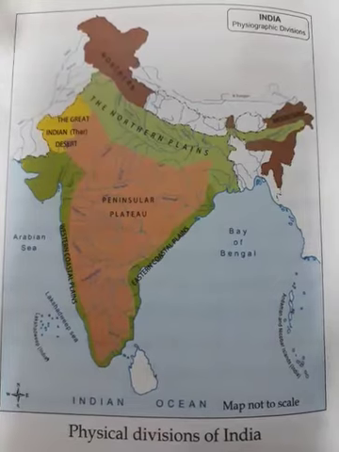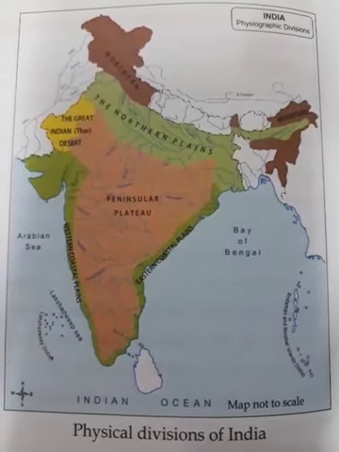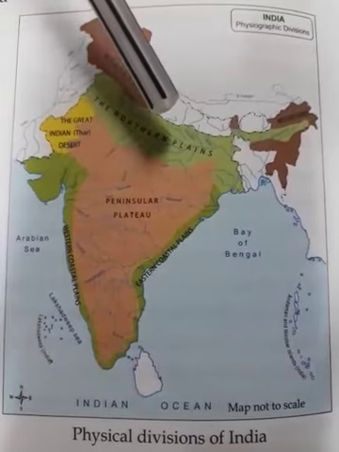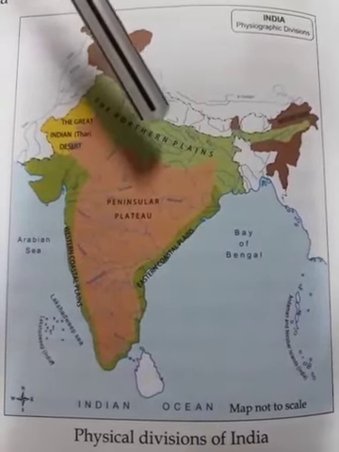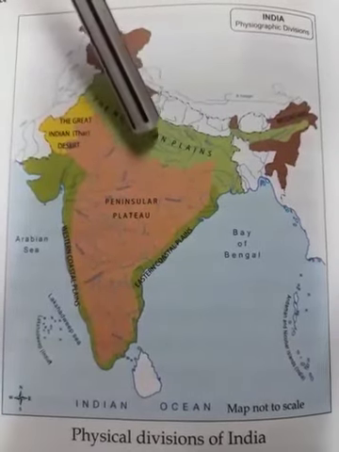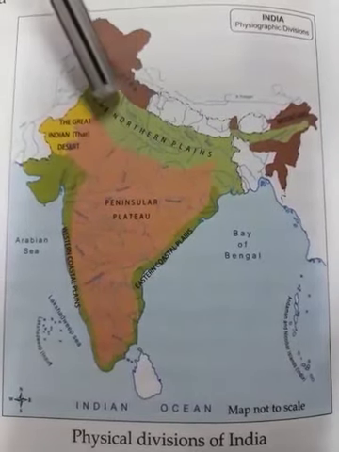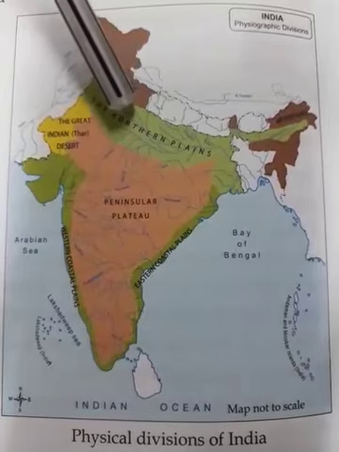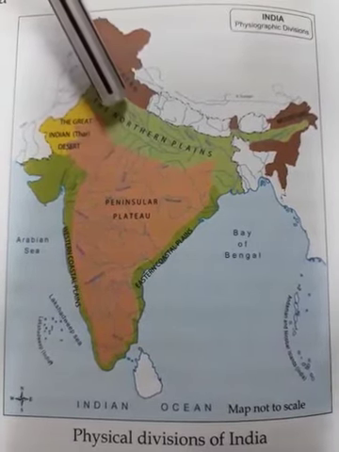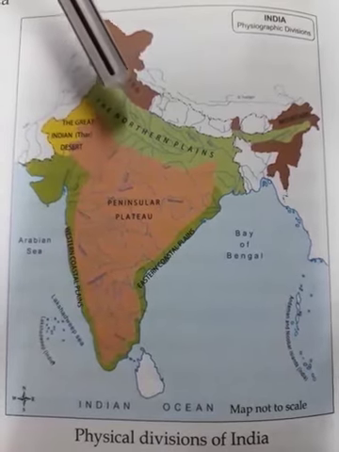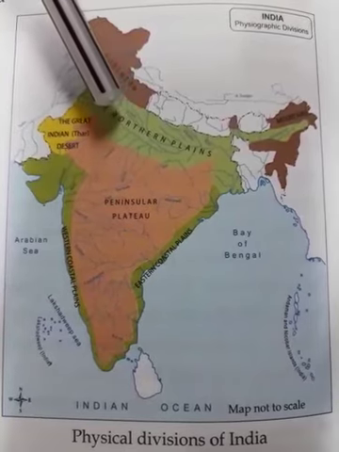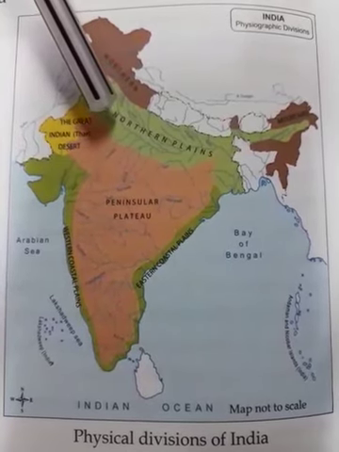Now, what is a basin? Basin means many rivers flow through this region. Because many rivers are flowing in this particular region, the northern plains, the soil here becomes very fertile, and fertile soil is very good for growing crops. This fertile soil, which is coming through the rivers, is known as silt.